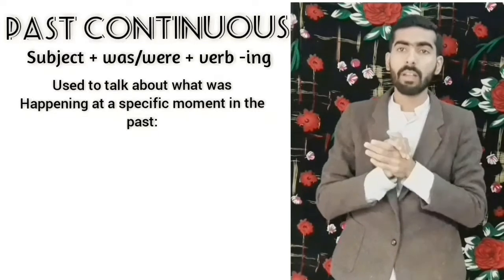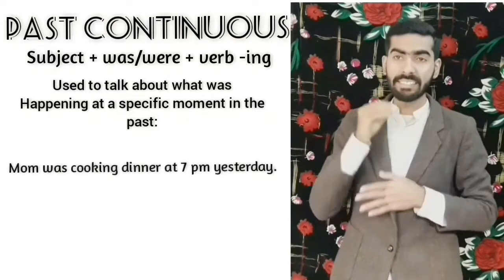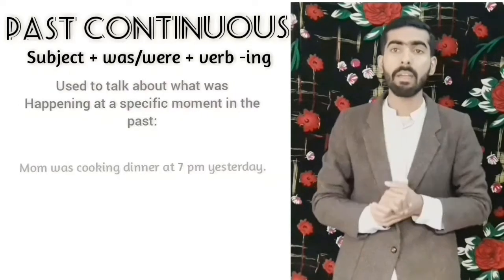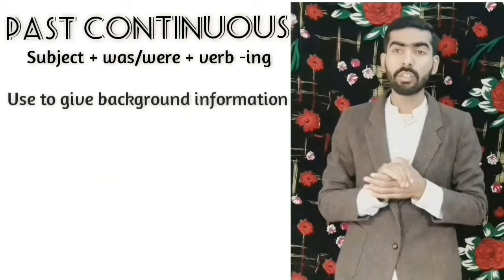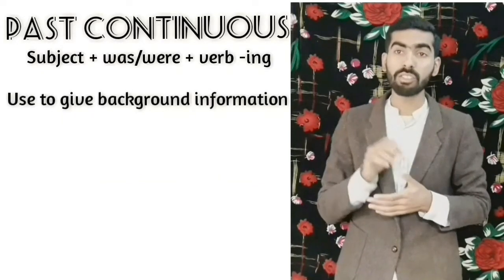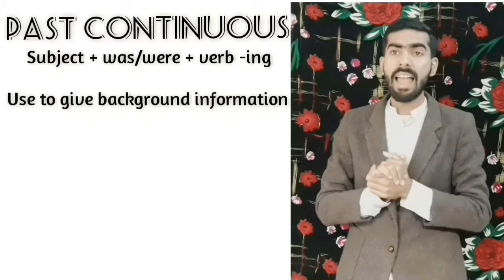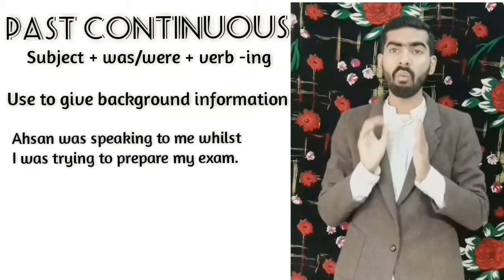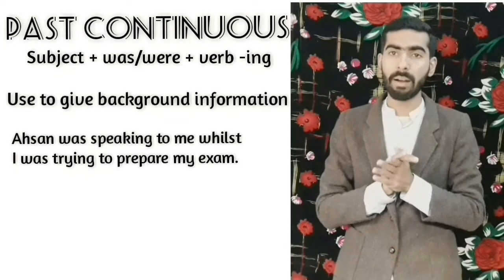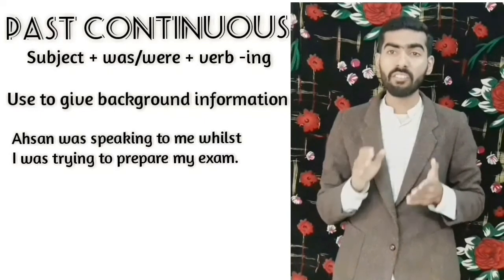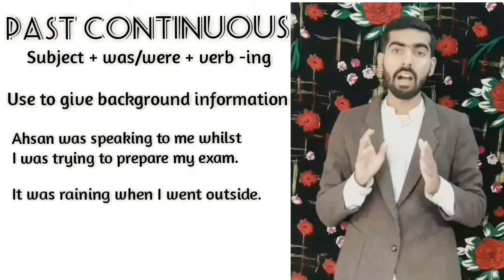For example, Mom was cooking dinner at 7 p.m. yesterday. We can also use it to give background information about something. For example, Hassan was speaking to me whilst I was trying to prepare for my exam. Or it was raining when I went outside.